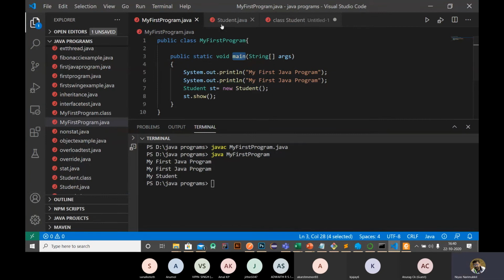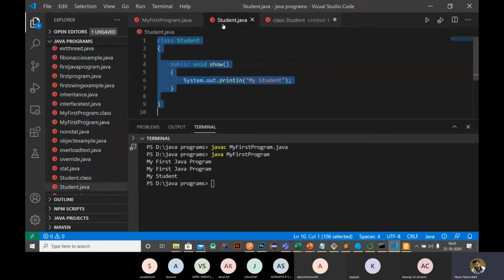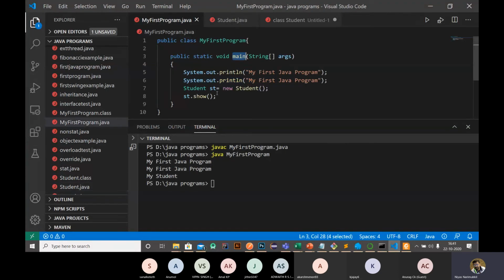It will automatically go and create an object of this student class. We are not running or doing any operation over Student.java. We are just creating a definition here, and we are using that definition through an object in the class having the main method. So we are only running the class having the main method.